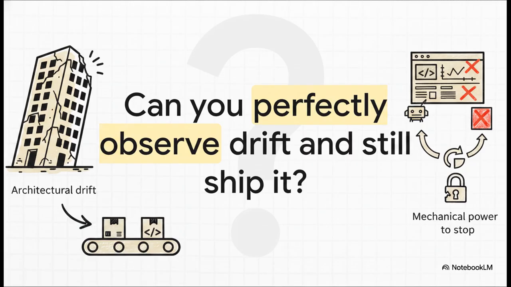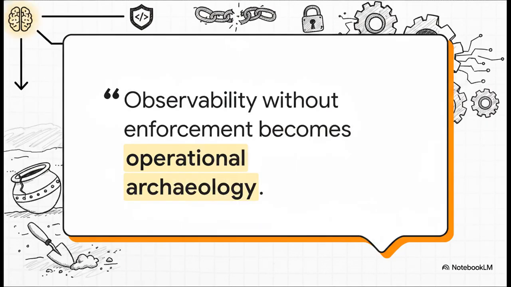The dashboard reports a perfectly stable drift rate, which exposes the fatal flaw. Dashboards merely record drift, they have zero mechanical power to stop it. Which is perfectly captured in this quote from Theo Valmis. He says, "Observability without enforcement becomes operational archaeology." This is arguably the most important takeaway of this whole explainer. Visibility without restraint is really just a very precise, very expensive catalog of what already happened in your codebase. It offers absolutely no mechanism to change the future.